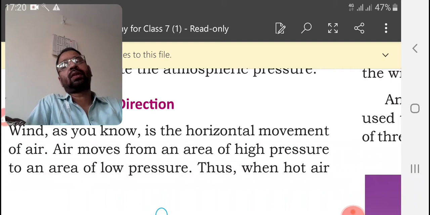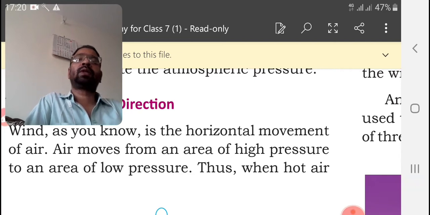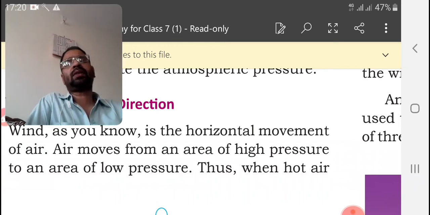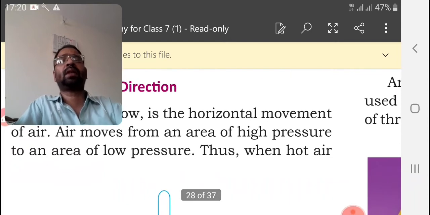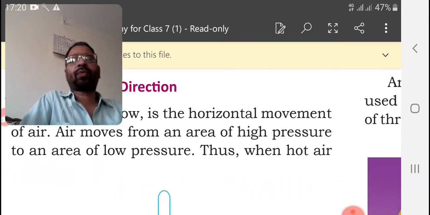What do you mean by high pressure? High pressure means a high density area of air. It can be cool air.